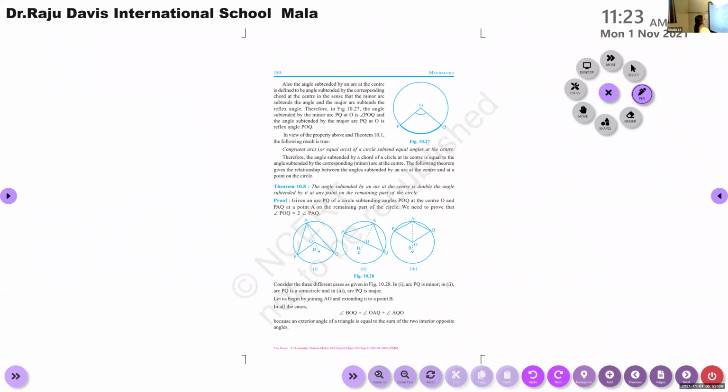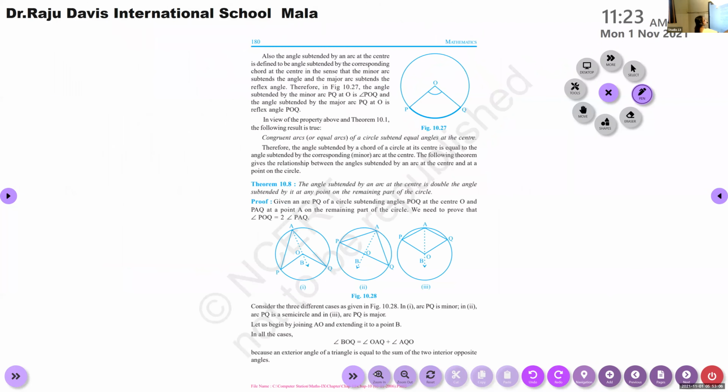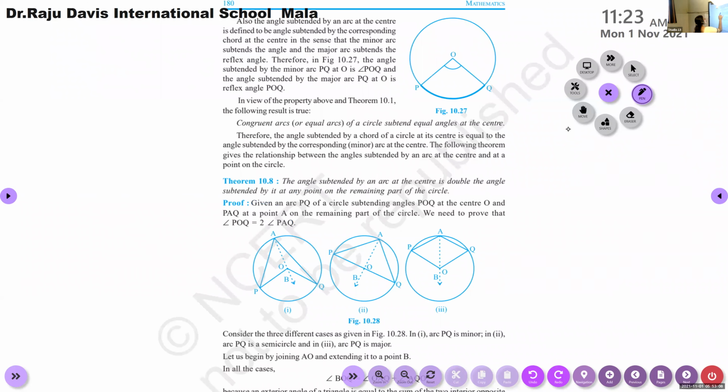Now next is congruent arcs, that is equal arcs. Equal arcs of a circle subtend equal angles at the center. Equal arcs subtend equal angles.